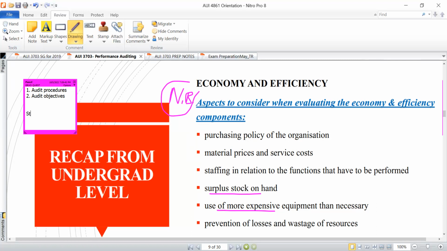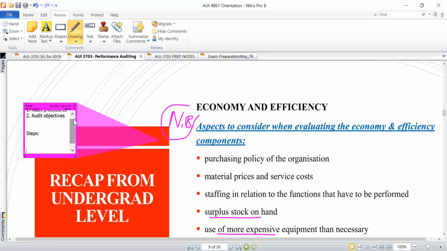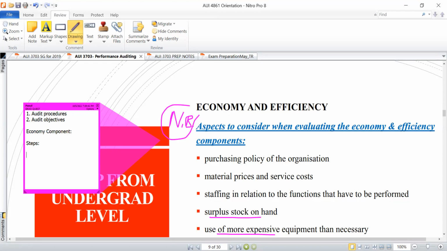So what are the key steps that you follow when you want to answer questions pertaining to this? Let's say, for example, they ask you to draft audit procedures or audit objectives for the economy component in this case. So what do I do when I get, for instance, a question that is telling me to draft audit procedures or perhaps audit objectives pertaining to the economy element? My point of departure there is for me to identify aspects.